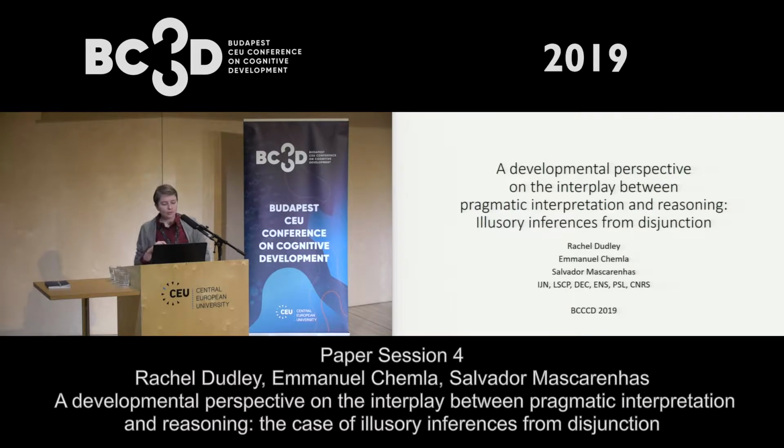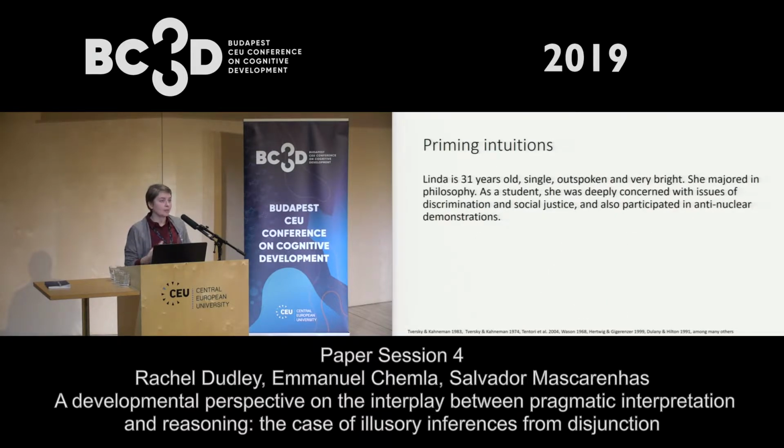Okay, so what we wanted to do is look at some classic problems that have been studied in the reasoning literature, but take a more developmental perspective on them and see what we could figure out. So I just want to start by priming some intuitions with a famous problem from this literature. This is from work by Kahneman and Tversky. If you're not familiar with it, just think about how you would respond here.